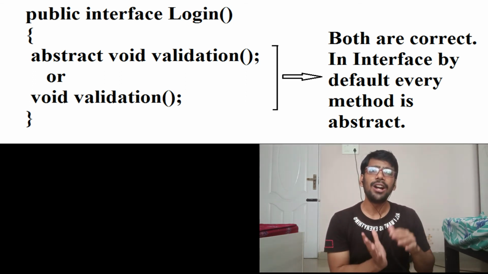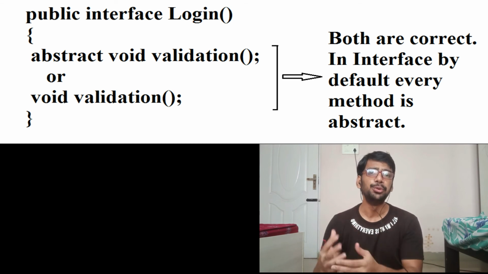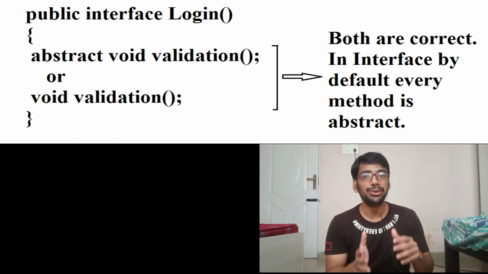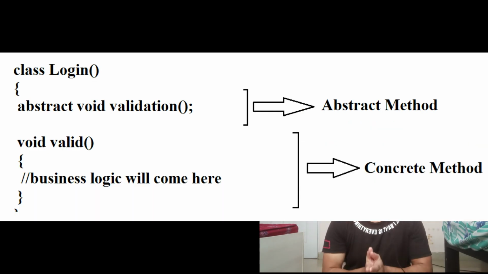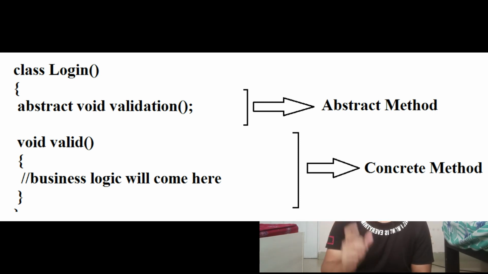But apart from the interface, you can use this in a class. If you're using that method in a class, then at that point only you have to use the abstract keyword before declaring the abstract method. So that is how you will use it.